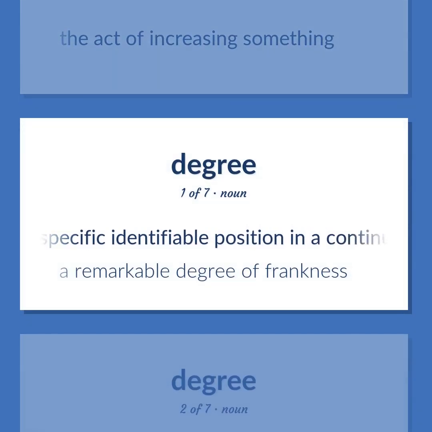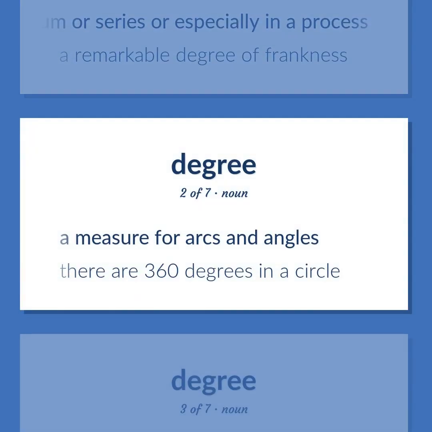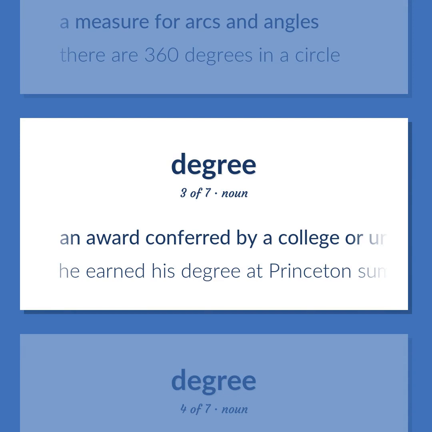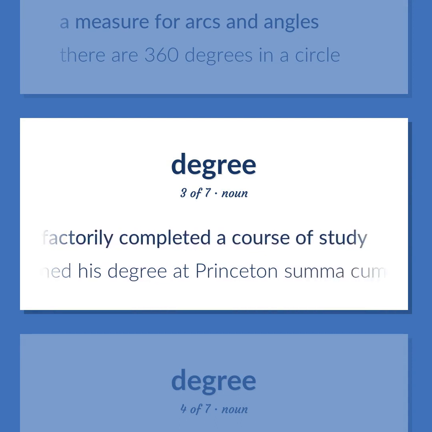A specific identifiable position in a continuum or series or especially in a process. A remarkable degree of frankness. A measure for arcs and angles. There are 360 degrees in a circle. An award conferred by a college or university signifying that the recipient has satisfactorily completed a course of study. He earned his degree at Princeton summa cum laude.